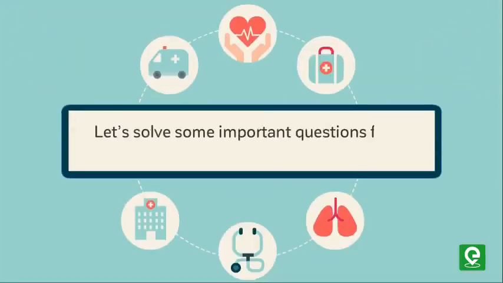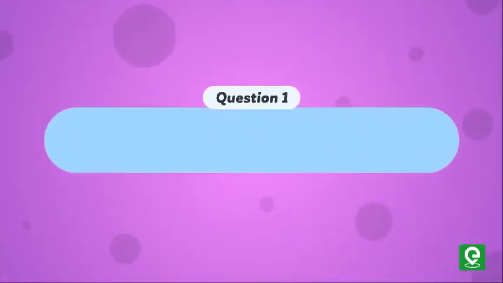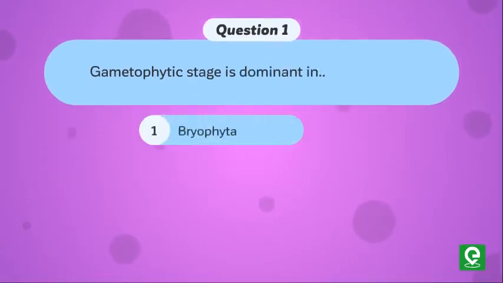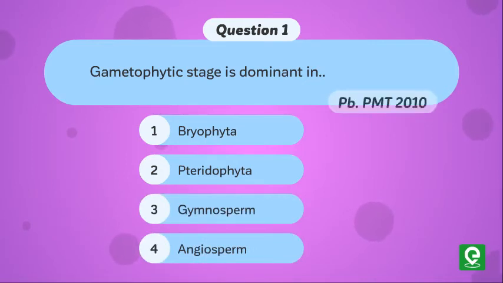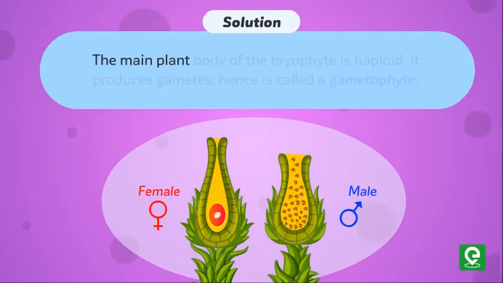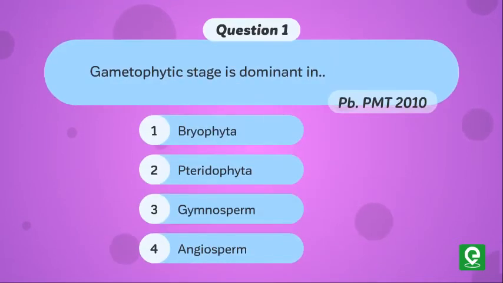Let's solve some important questions from medical exams. Question 1. Gametophytic stage is dominant in number 1, Bryophyta, number 2, Pteridophyta, number 3, Gymnosperm, or number 4, Angiosperm. This question was asked in Punjab PMT 2010. Solution. The main plant body of the bryophyte is haploid. It produces gametes, hence is called gametophyte. Hence, option 1 is correct.